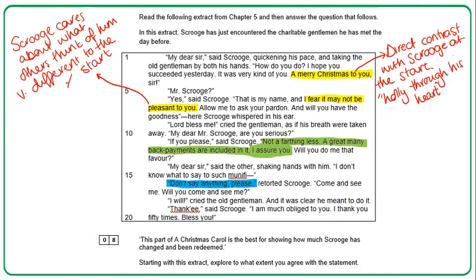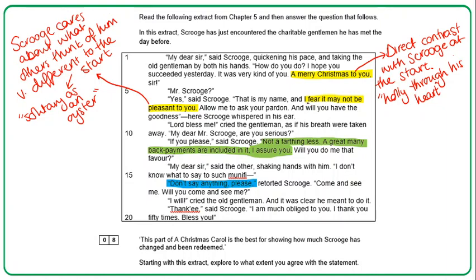Again, very different to the start, and I can use my quote. I feel like this is going to be a really interesting question to answer because, yes, we're going to have to talk about the extract in our answer, but to really show that he's changed and been redeemed, we are going to have to reference other parts of the text. That means that straight away, in the extract part of our writing, we're going to have to mention elsewhere, which means we are not limiting ourselves by only talking about the extract or only talking about elsewhere.